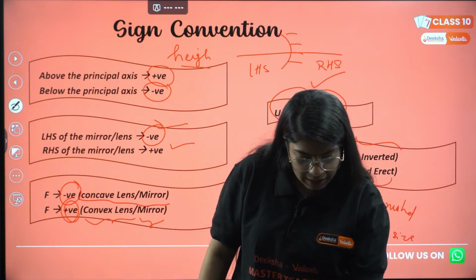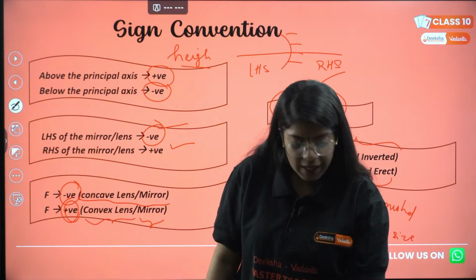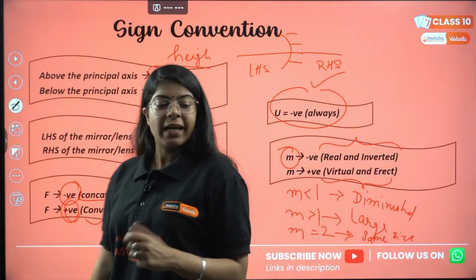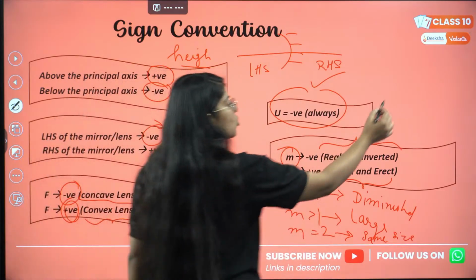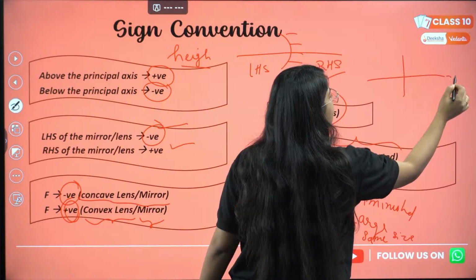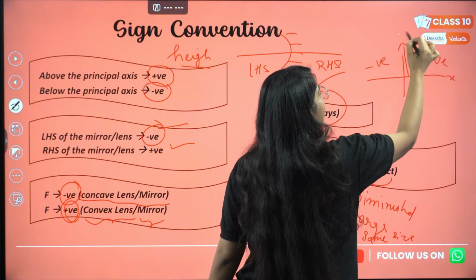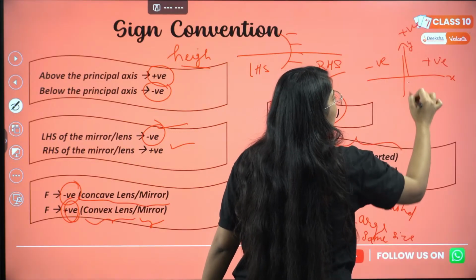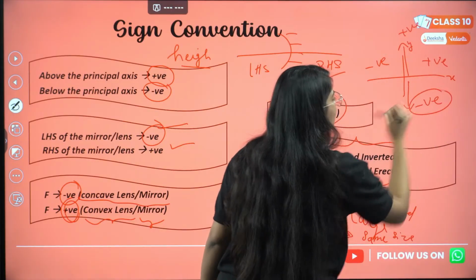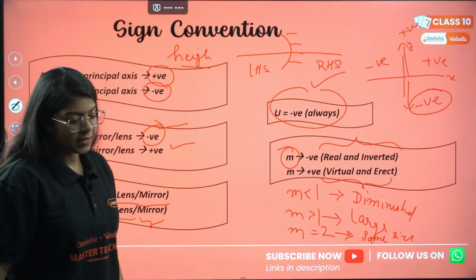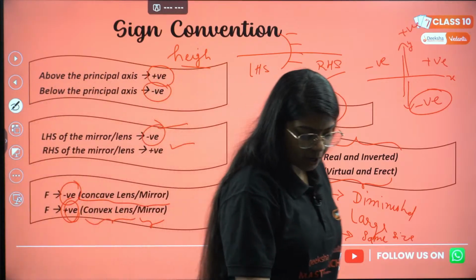Ma'am, like in a graph, the sign convention works. Yes, correct. Like we take the x-axis and y-axis. On the left hand side of the x-axis, the distances are negative, and on the right they are positive. Above the y-axis it is positive, below it is negative. The same is with mirrors and lenses. Arjun, you are correct. Very proud.